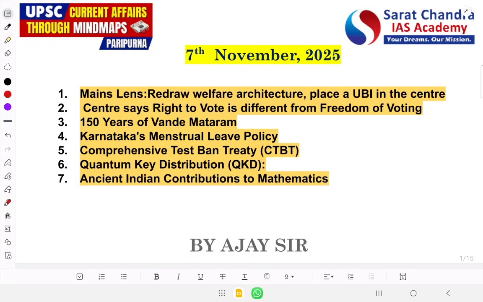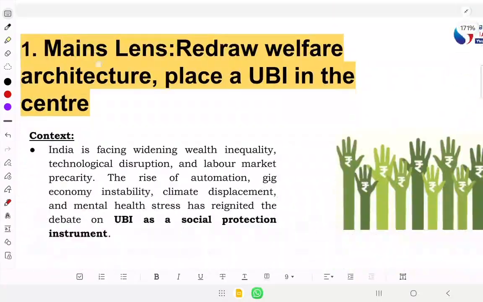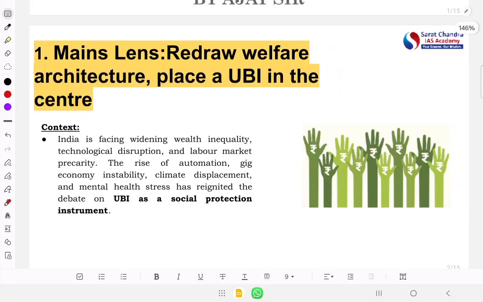Let's start the discussion of 7th November 2025 current affairs through MindMaps. So these are going to be the 7 important articles for today's lecture. The first important article is Mains Lens: Redraw Welfare Architecture, Place UBI at the Center.